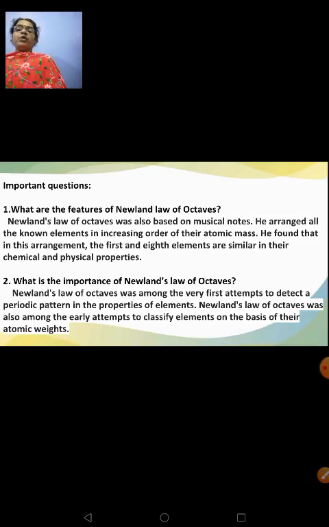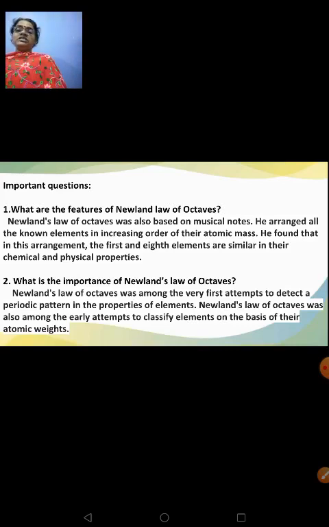Next, what is the importance of Newland's law of octaves? So importance, it's like the other, Dobereiner's arrangement. Even this played a major role in arranging the elements in the increasing order of their atomic mass, and the elements were arranged based on their physical and chemical properties. Okay, so what is the importance of Newland's law of octaves?